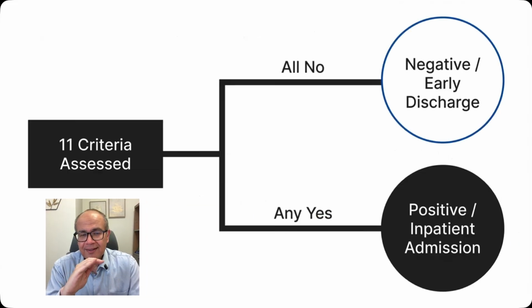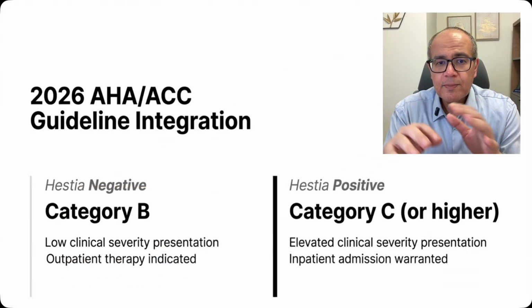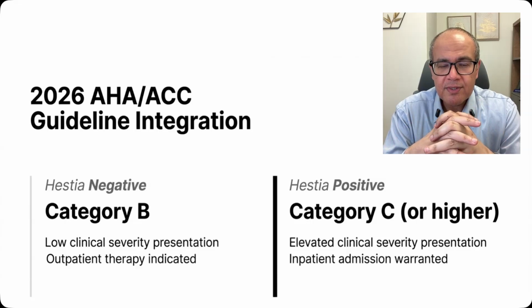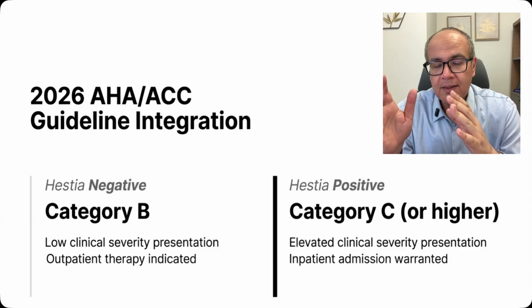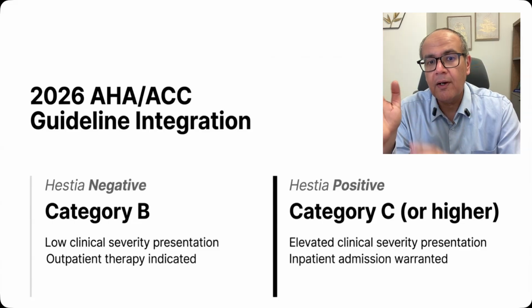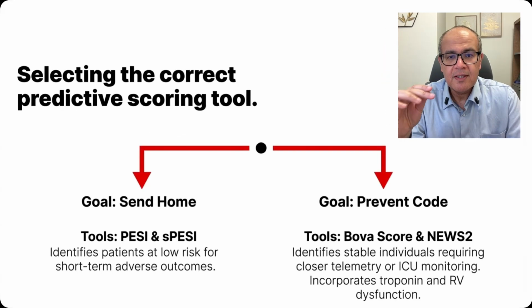In patients who tick negative for all of the 11 criteria, they can be discharged early or even managed at home. But if we tick any of these variables, then the patient needs to be admitted. And in those patients who have no markers of risk, we classify them as B, benign, whereas patients with any of these risk markers would be category C, serious or higher. So the PESI, the simplified PESI, and the Hestia score help us to decide who will be managed at home and who needs hospital admission.